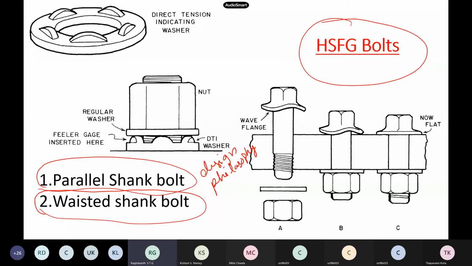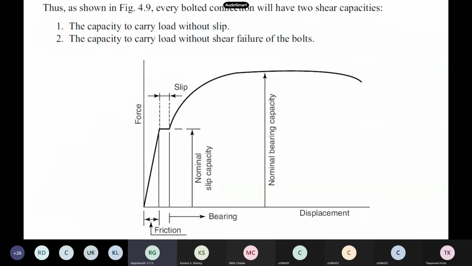Now this parallel shank bolt is essentially like this. We already showed you the load versus displacement, or force versus displacement, for an HSFG bolt. It is like this.